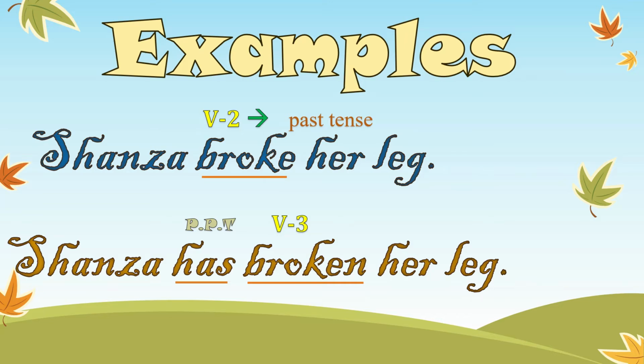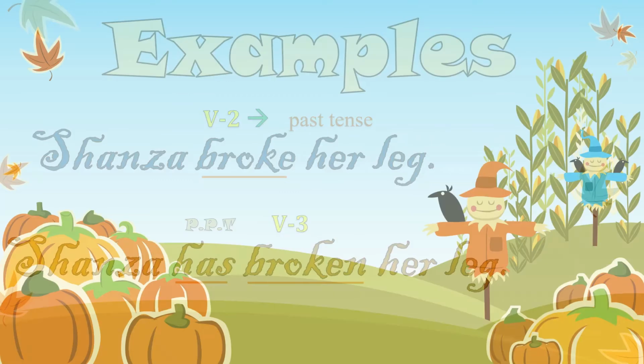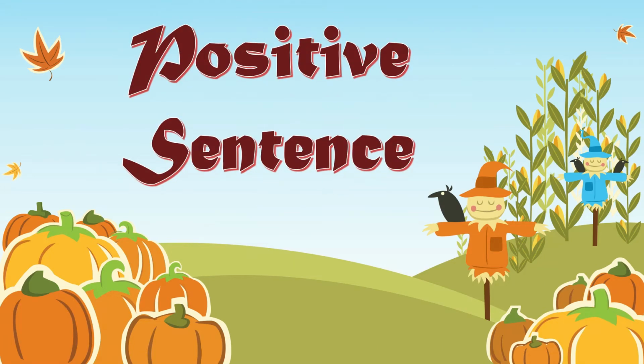How? Maybe she is not healed yet. Maybe she is on the way to the hospital to fix it, right? So, the work has been done in the past, but it is still connected to the present. Alright? Now, let's move on and see positive sentences.